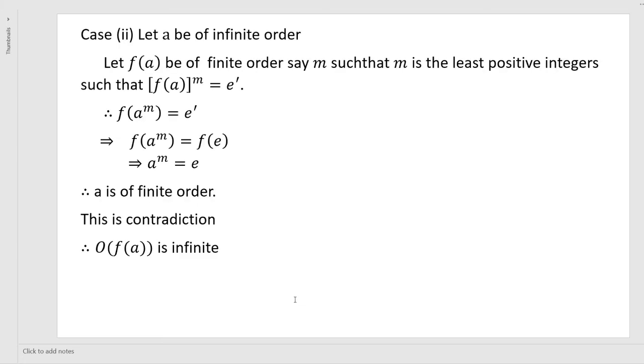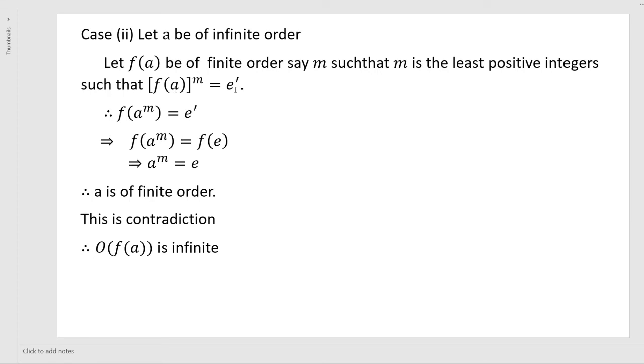Next, let a be of infinite order. If a is of infinite order, then the order of f of a may also be infinite. But first consider f of a to be of some finite order, say m, such that m is the least positive integer and f of a whole to the power of m is equal to e dash.